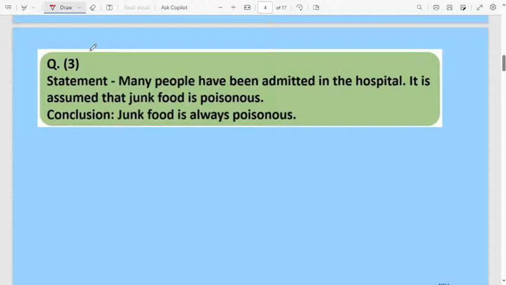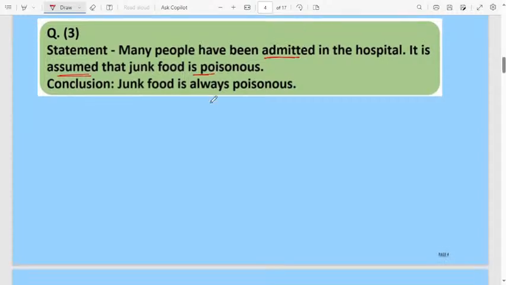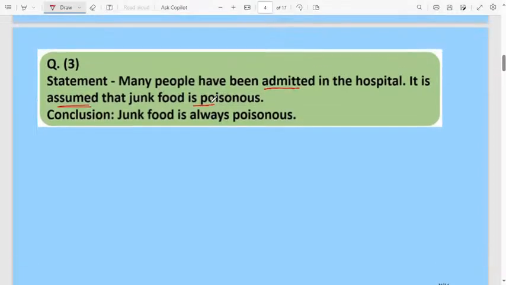Question number 3, statement. Many people have been admitted to the hospital. It is assumed that junk food is poisonous. So many people have been admitted to the hospital. It is assumed that junk food is poisonous. That is the statement they are telling. Then here the conclusion: junk food is always poisonous. See here, always is there. Junk food is always poisonous.